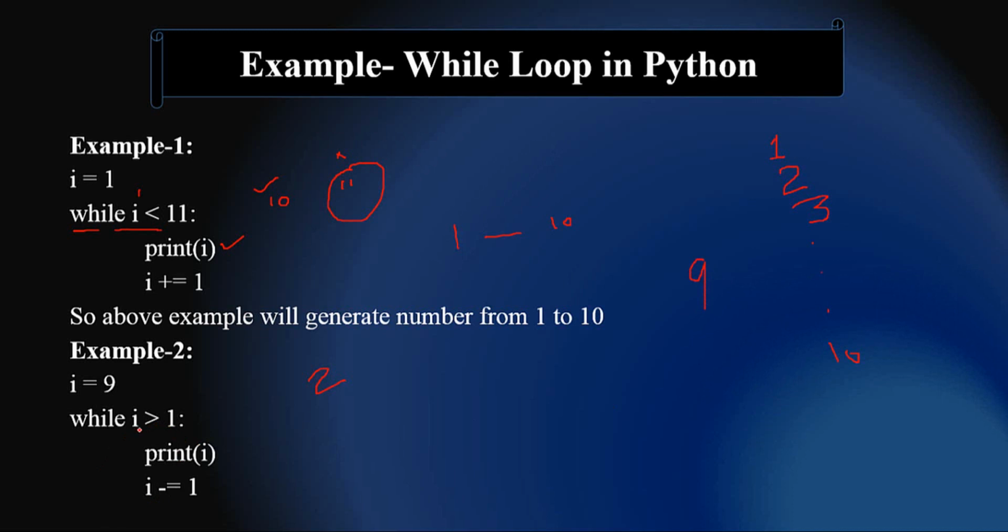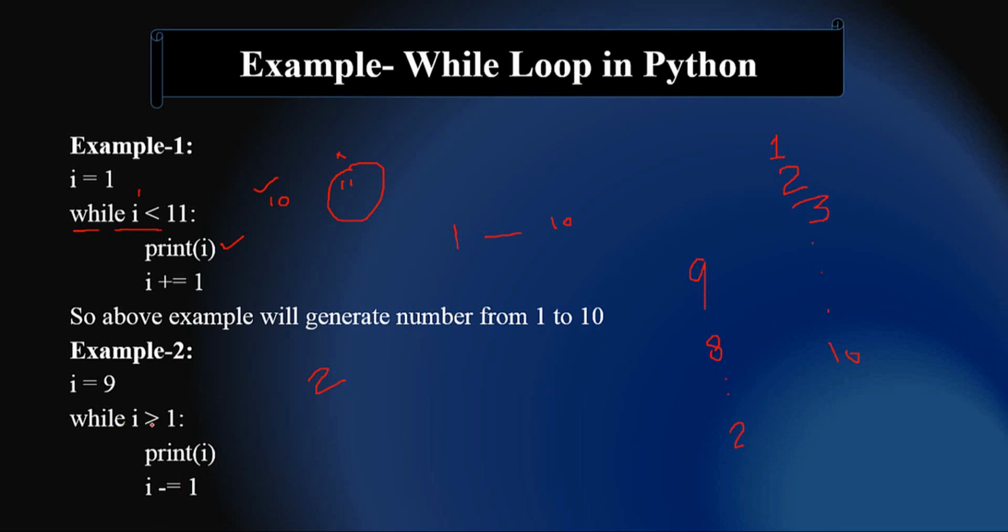Again it checks whether it is greater than 1 or not. The condition is true and it prints 8. Now it will decrease one value from 8, it will become 7, then up to 2 it will display. When it prints 2, it will decrease one value, it becomes 1.